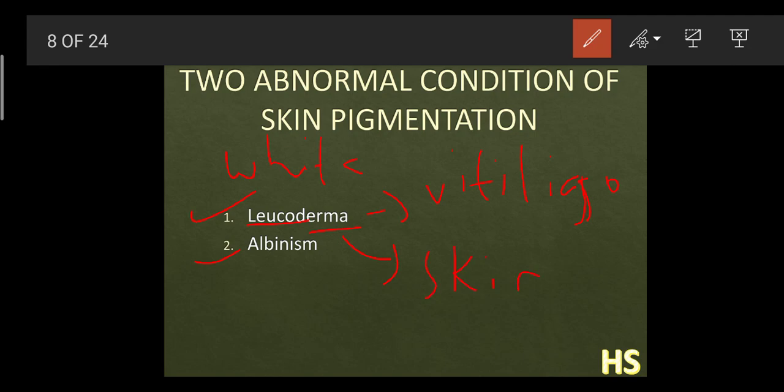You have often seen some people who have lost their pigmentation. Pigmentation means the melanin. In their body the melanin is not evenly distributed. Some parts of the skin are white, some parts have a normal color. You have seen these persons. So basically leukoderma means part of the body is white, and the other part is a normal color, but it is in the form of patches.